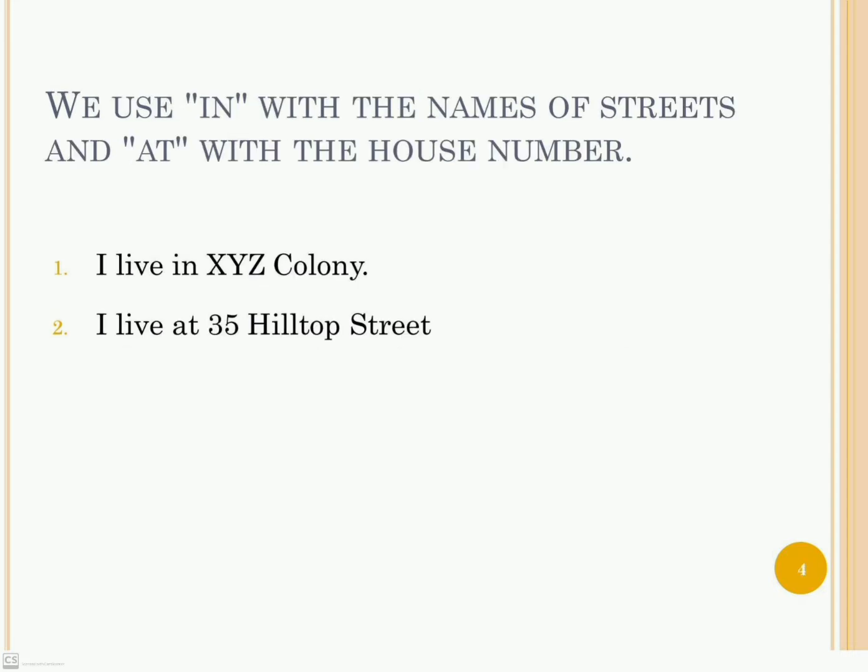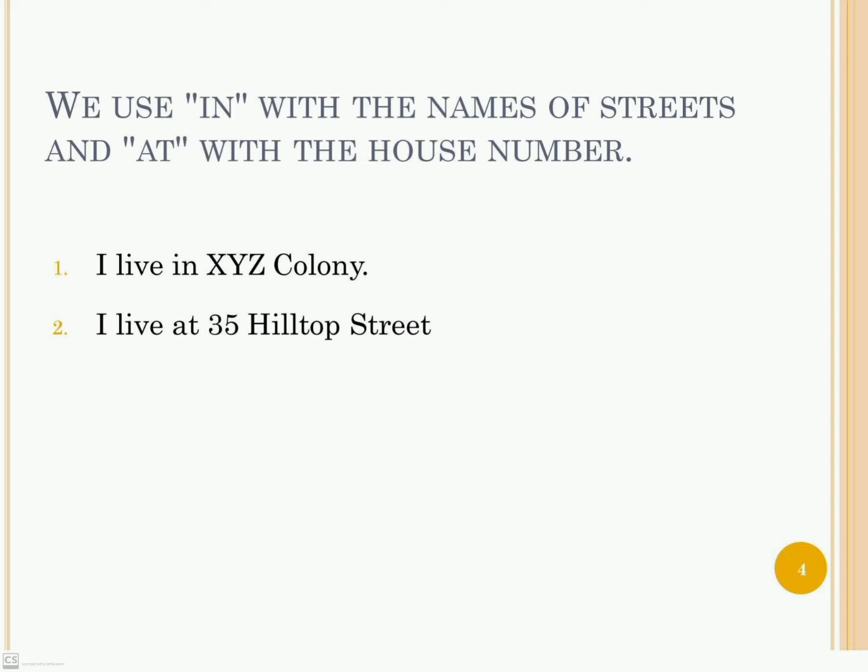We use in with the names of streets and at with the house number. For example, I live in XYZ colony. This XYZ could be anything, the name of your colony. I live in Qaid Azam colony or Iqbal colony or whatever. I live at 25 Hilltop Street. Now, with the house number we use at and not in.